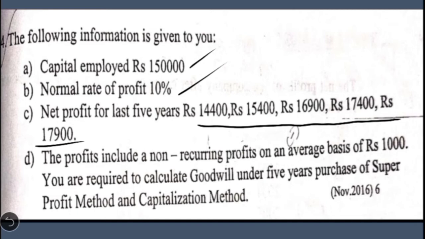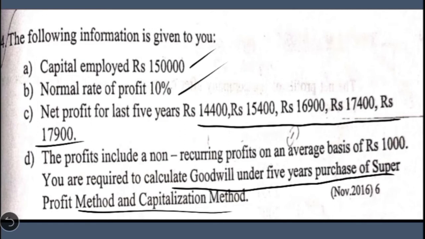So what we do is we will calculate what is the average of these 5 years. From that we can just deduct 1,000 rupees to calculate the adjusted average annual profit. Here the requirement is to calculate the goodwill under 5 years purchase of super profit method as well as capitalization method. So we have to calculate the value of goodwill as per the second method, that is purchase of super profit method, super profit into certain number of years of purchase. Similarly, we have to also calculate the value of goodwill under capitalization of super profit method.